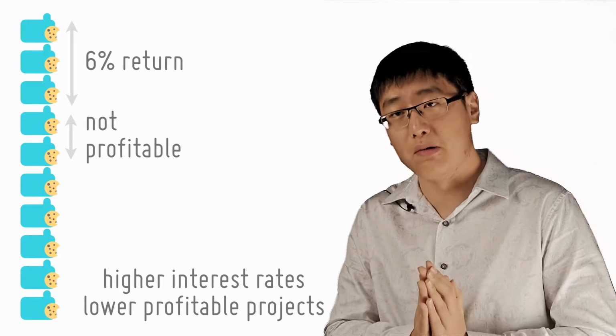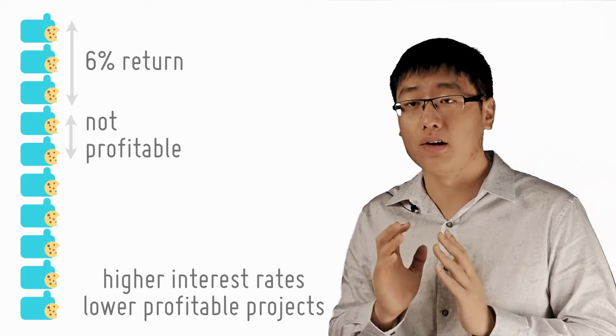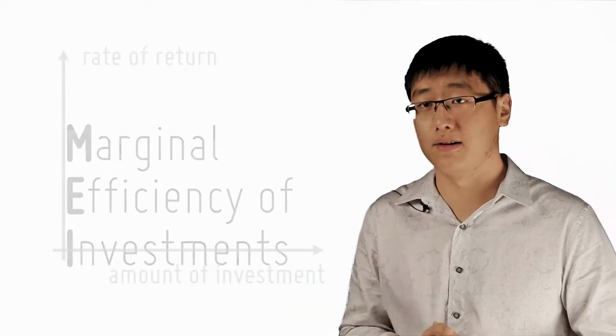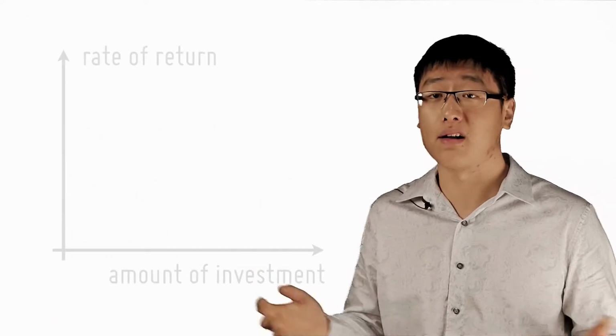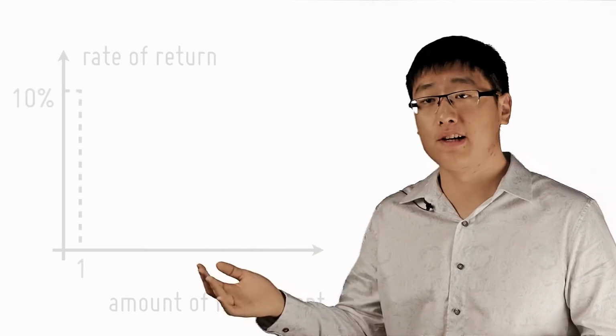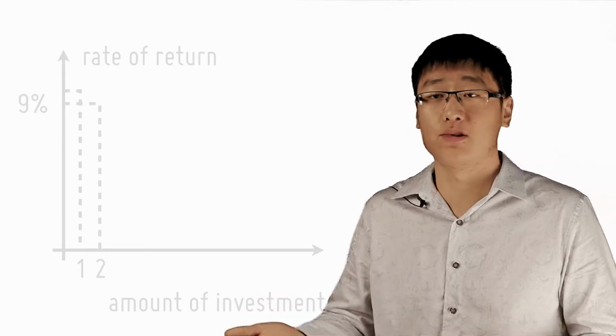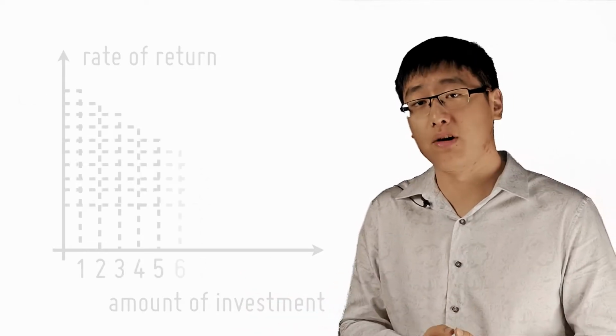There is a formal theory to describe this. It is called the marginal efficiency of investment. On the y-axis, we plot the rate of return. On the x-axis, we plot the amount of investment. So let's say there's a 10% rate of return. There's only one profitable project for that. At 9%, there's 2, at 8, 3, and so on and so forth, until at 1%, there are 10 projects.